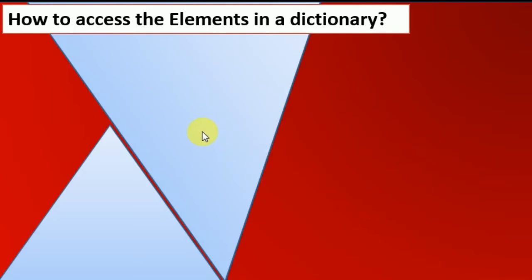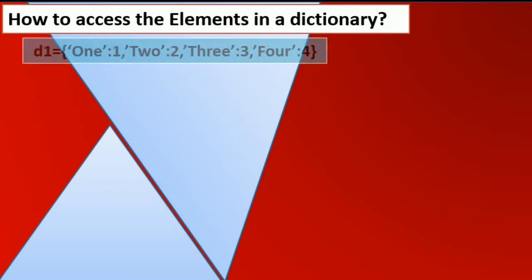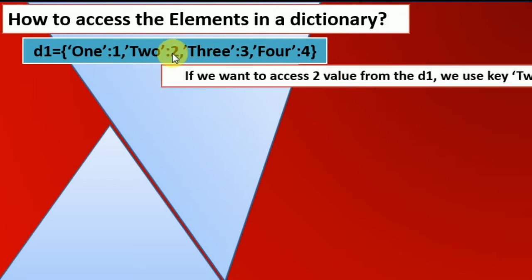Now let us discuss how to access the elements in a dictionary. Here are the dictionary elements D1, and the pairs are 1 key and 1 the value, then second one 2 and 2, 3 and 3, 4 and 4. These are the keys and values. Now we want to access.